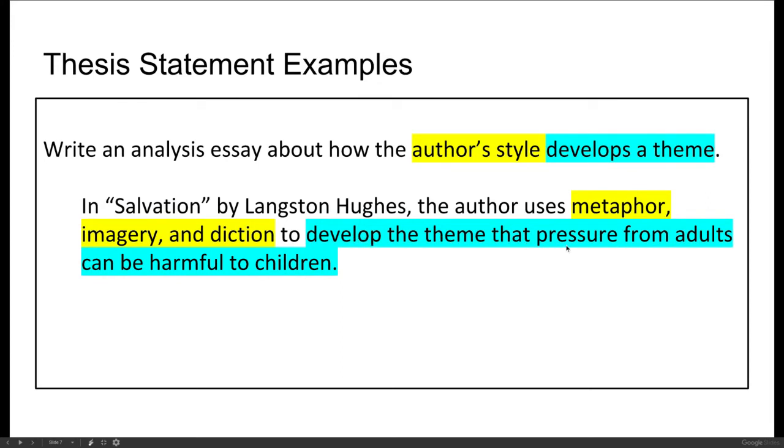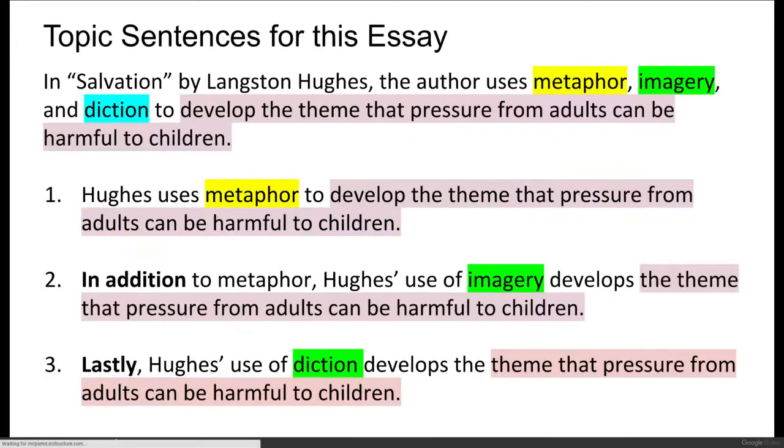And I have a theme statement. Develop the theme that pressure from adults can be harmful to children. The key reason why we flip the prompt in our thesis statement is to make sure that we are covering all of the requirements of the prompt. Match the structure of the sentence in the prompt so that the structure of your essay does what you are required to be doing. So let's look at some topic sentences for this essay.